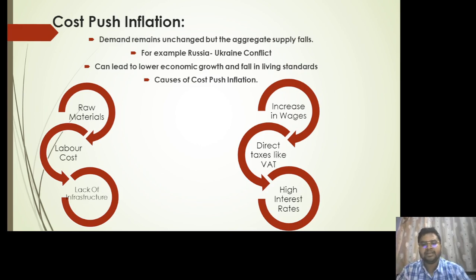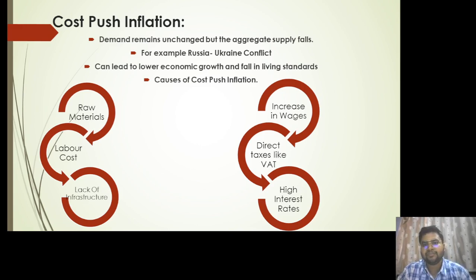Similarly, when we see an increase in wages, either to combat the current inflationary scenario or to fulfill our luxurious needs, there will be an increase in the production cost on the company's end again, because they will have to pay more and more salaries so that employees do not leave and production does not take a hit.